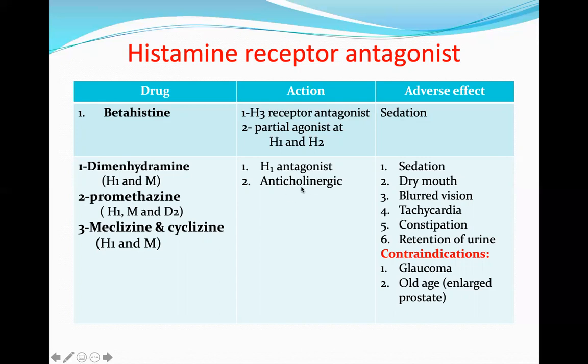Due to inhibition of the muscarinic receptor, these are the adverse effects: sedation, dry mouth, blurred vision, tachycardia, constipation, retention of urine. These are all anticholinergic adverse effects. So they should be contraindicated in patients with glaucoma, in which there is an increase in the intraocular pressure, and in old age persons with enlarged prostate.